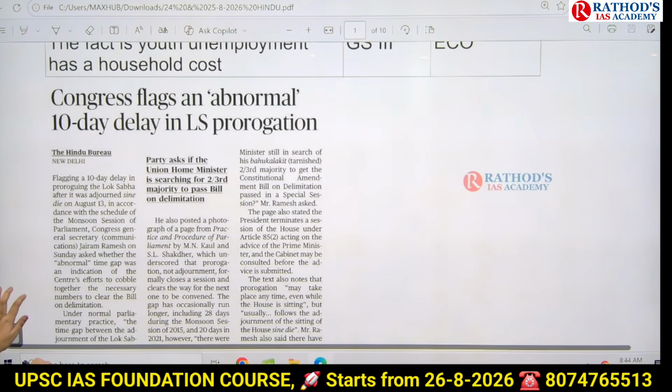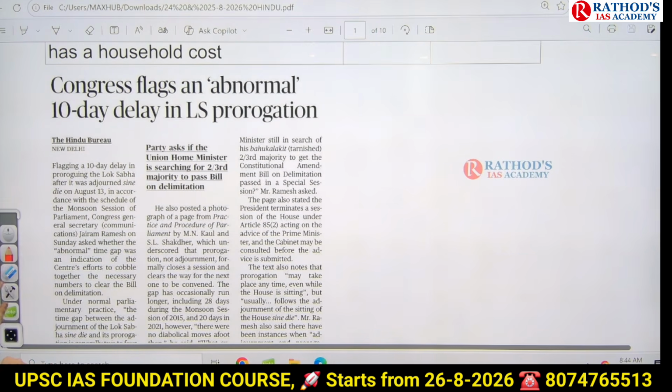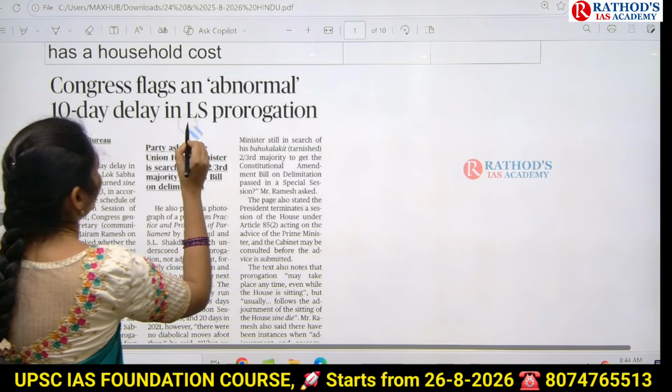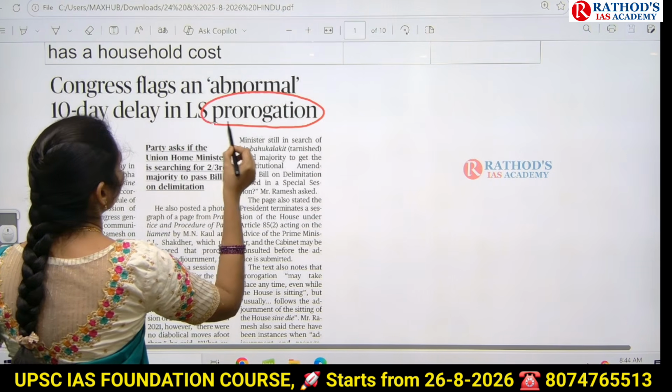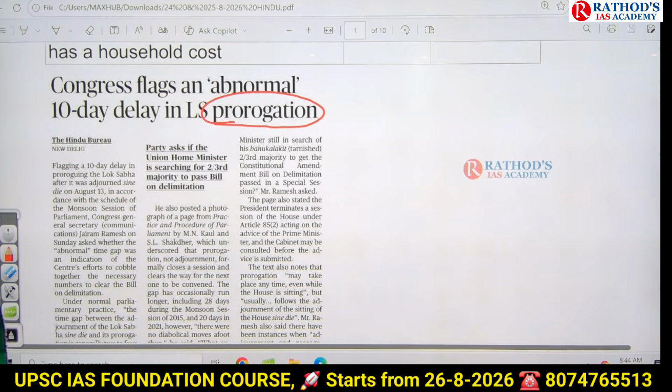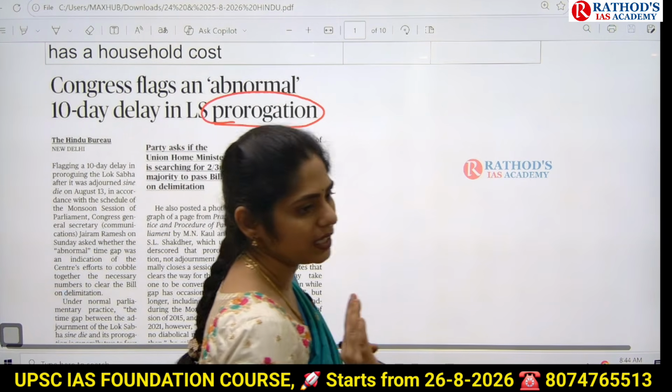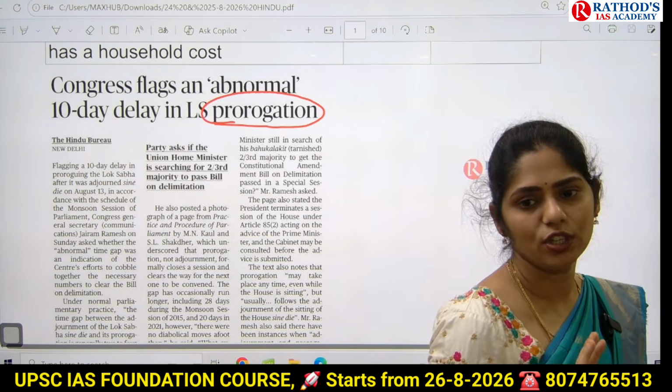Okay, now read out the title: Congress flags an abnormal 10-day delay in LS prorogation. So how can you get a question? Consider the following statements regarding prorogation. Under that, UPSC can give you 2 or 3 statements and ask you to identify which are correct or incorrect.